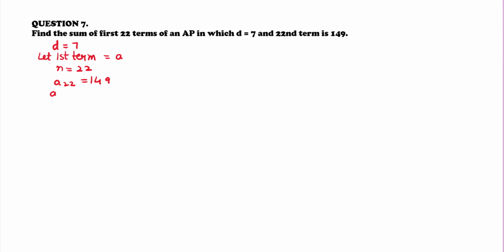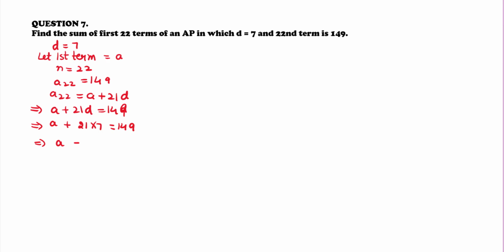So what is the formula for A22? It is equal to A plus 21D. That implies A plus 21D is equal to 149. That implies A plus 21 into 7 is equal to 149. That implies A plus 147 is equal to 149. That implies A is equal to 149 minus 147. So the value of A is 2.